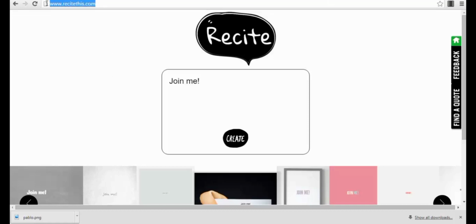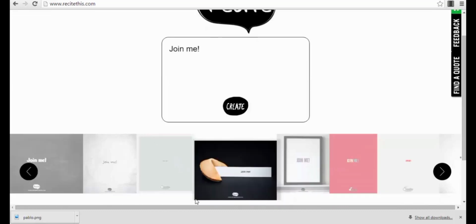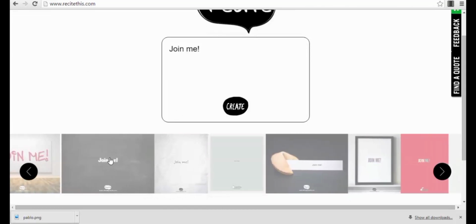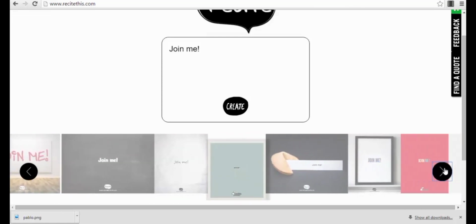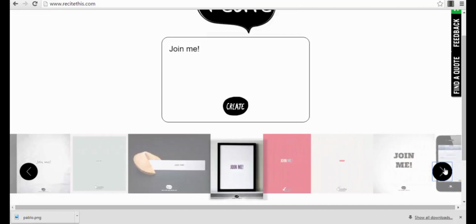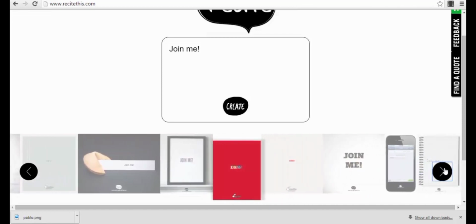You can see it here in my browser if you have a look. Okay, so recitethis.com. It's actually very simple. This is the only page and the main page that you will see for this app. You just enter on this website and you will see in the lower part of your page some templates, some pages that you can select from. For example, this dashboard here, you can just scroll through all the templates, see whichever you like the most,